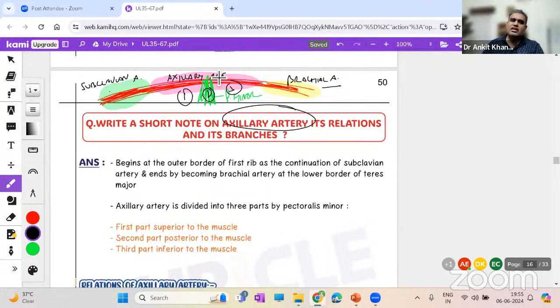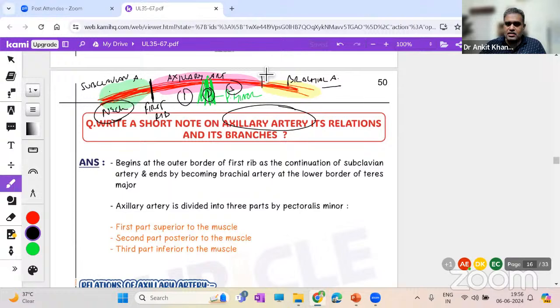Now, as you know the extent of the axilla, this is the region of the neck, where it was the subclavian artery. As it crosses the first rib, it becomes the axillary artery.